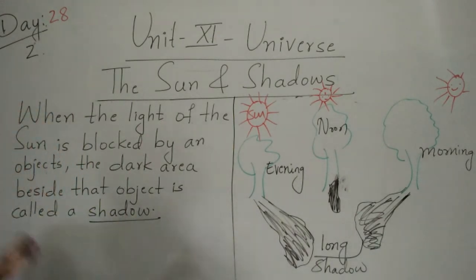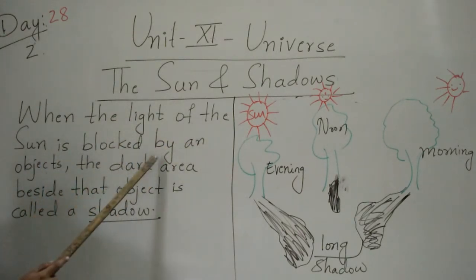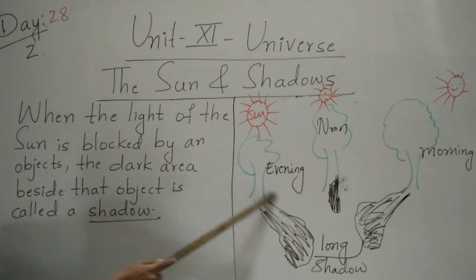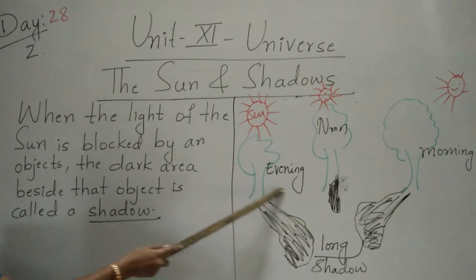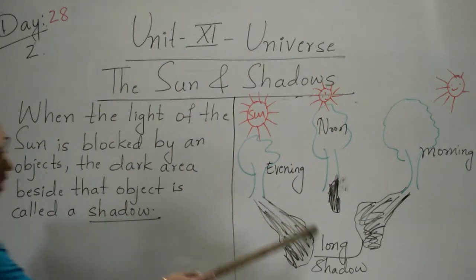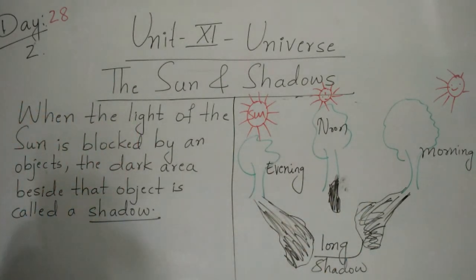Let me revise one more time. When the light of the sun is blocked by an object, the dark area beside that object is called a shadow.